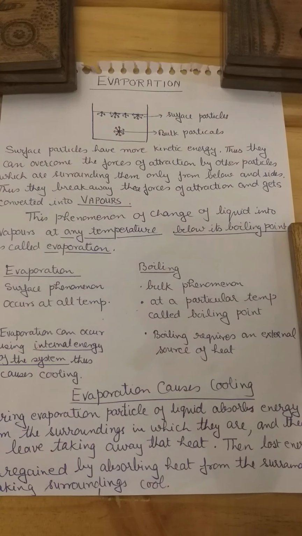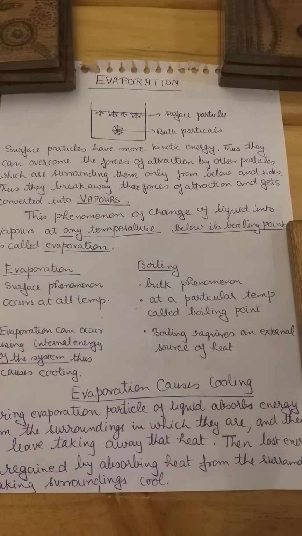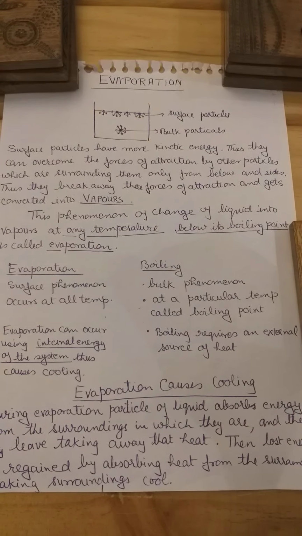Another is the working of your coolers, desert coolers. So let us see what happens in coolers. In coolers, you have an exhaust fan, you have water, and you have cooling pads, right? So what happens when you switch on the pump?